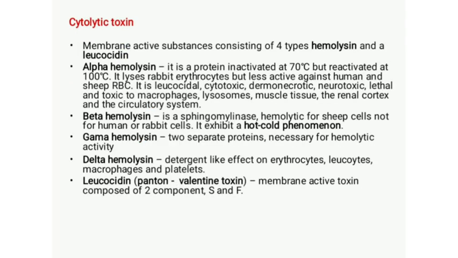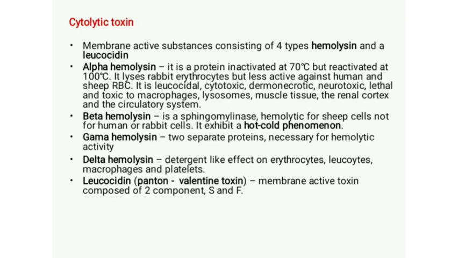Okay. First of all, cytolytic toxin. The cytolytic toxins are membrane active substances which are of 2 types, that is hemolysin and leukocidin. This hemolysin is again classified into 4 types: alpha hemolysin, beta hemolysin, gamma hemolysin as well as delta hemolysin.